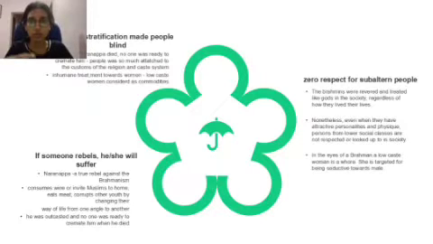He was in doubt whether he should follow his humanitarian side or act according to the customs and traditions that he had practiced from his very childhood onwards. So this is what I meant by social stratification making people blind. They do not even have the right to take decisions. They do not have the right mind to take decisions according to their instincts.